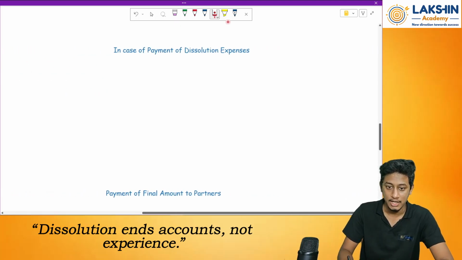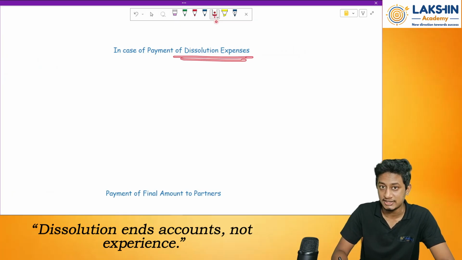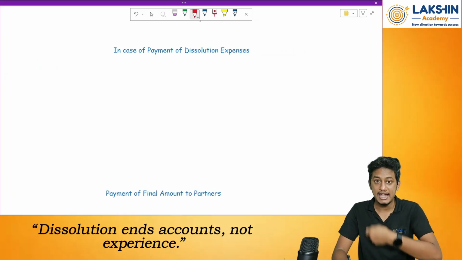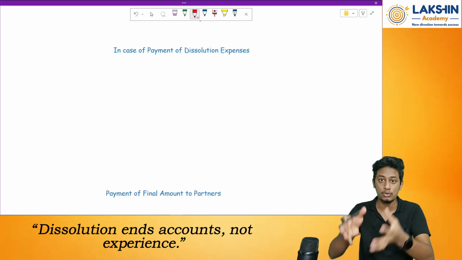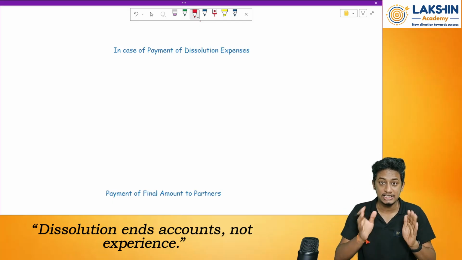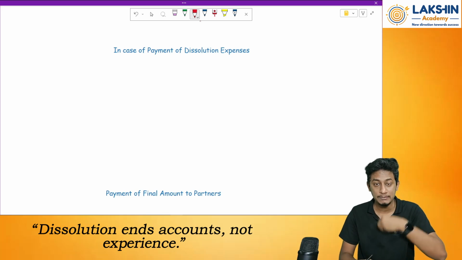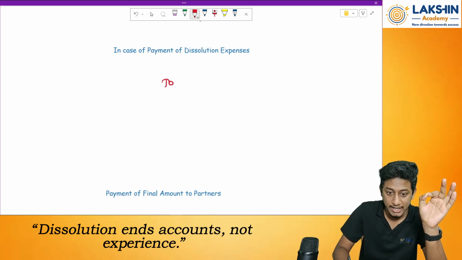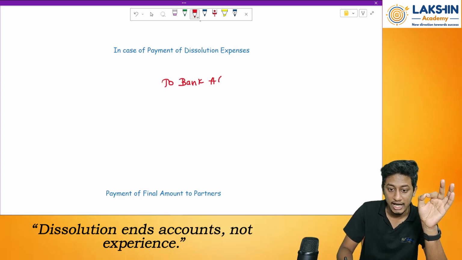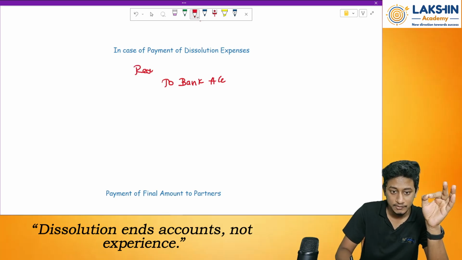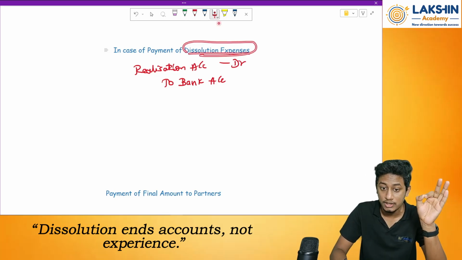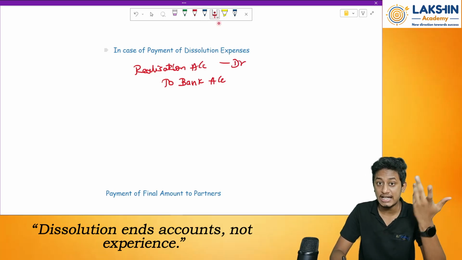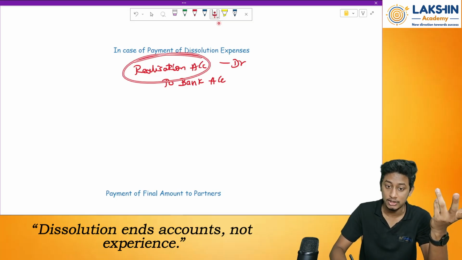Then, in case of payment of dissolution expenses, what happens? In dissolution, so many things happen. I may appoint some people to complete the procedure of dissolution. In that case, that person has to be paid some money, right? So I have to pay him. So to cash or bank account, debit what? Debit the realization account. Why? Because the dissolution expenses are paid towards dissolution, and all the entries towards dissolution go to the realization account. Done?